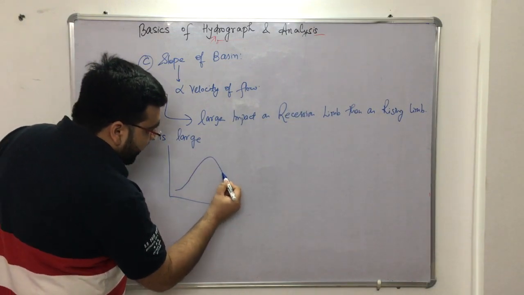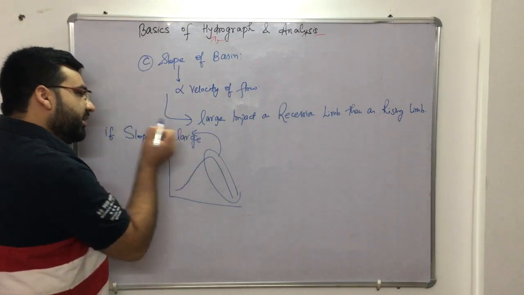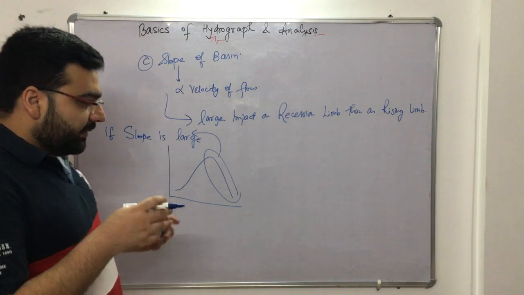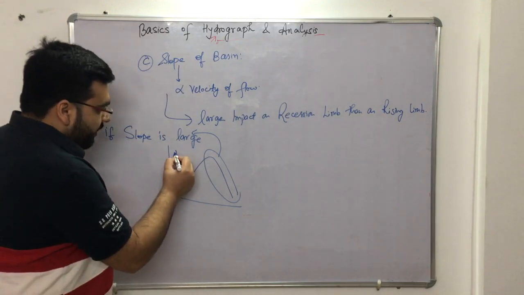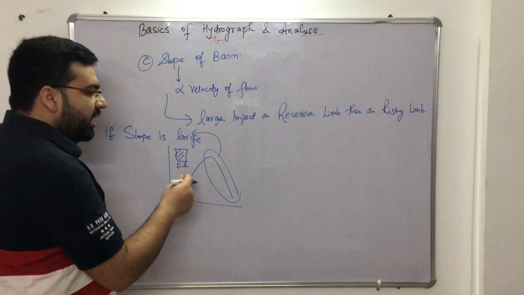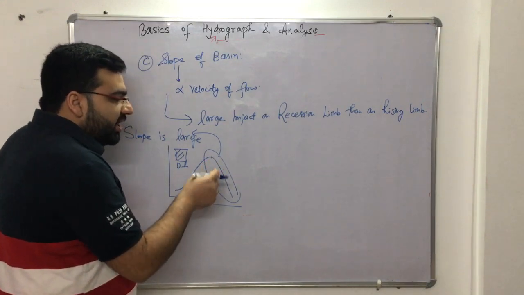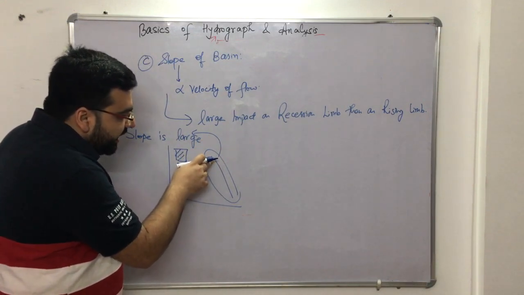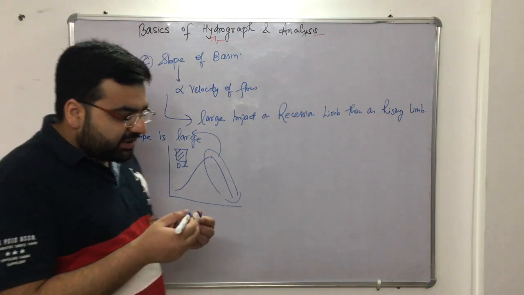It means that after attaining the peak discharge, when the storm which was of d hours duration is gone, the discharge decreases rapidly if the slope of the basin is very high. That is the common sense.